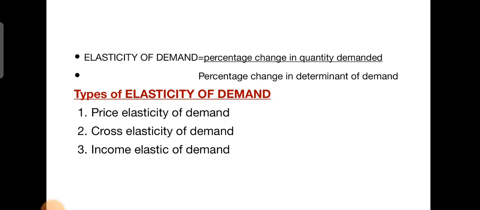That is, what you mean by demand, what you mean by the law of demand, what are the determinants of demand, the downward sloping demand curve, what you mean by demand schedule, what are the exceptions to the law of demand, and what are the factors that influence the law of demand. And the next one is elasticity of demand, what you mean by elasticity of demand, and what are the different types of elasticity of demand.